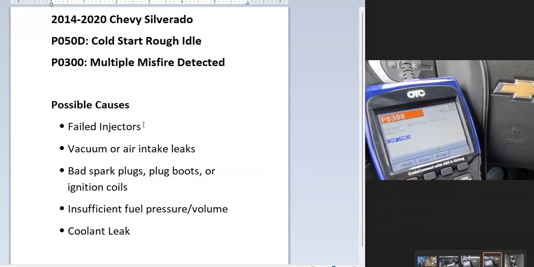And so that's basically it. I just wanted to give a real quick brief overview of how you go about fixing a 2014 to 2020 Chevy Silverado that's got a P050D code and a P0300 code.